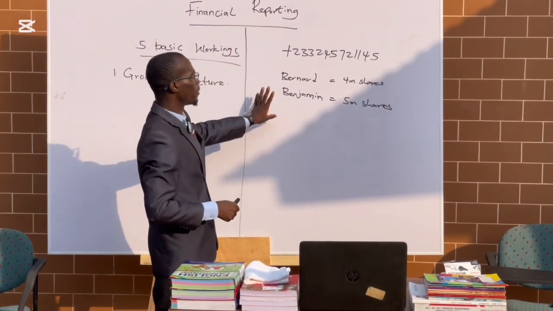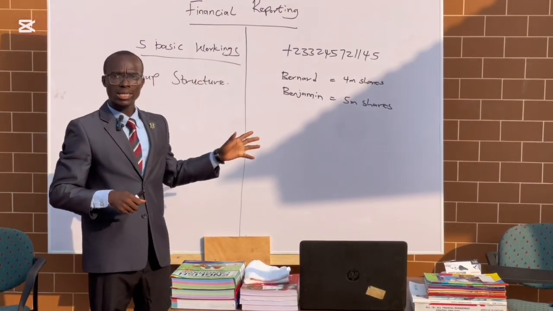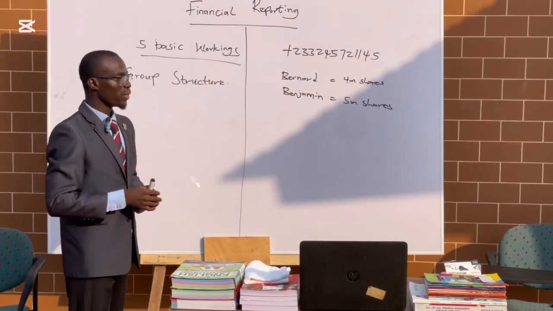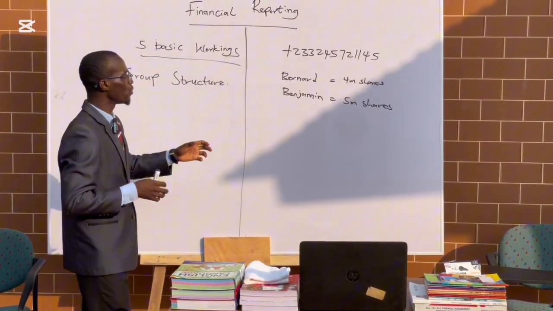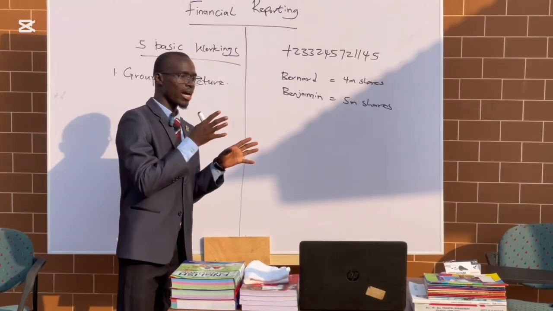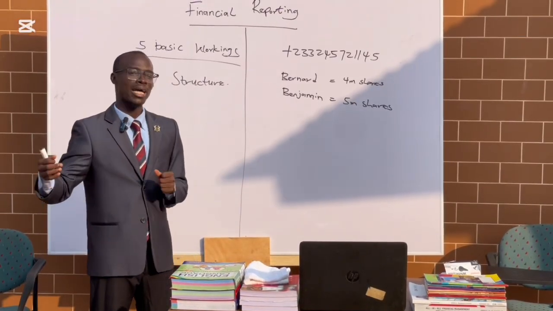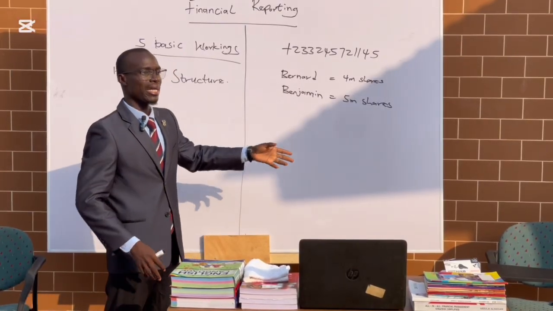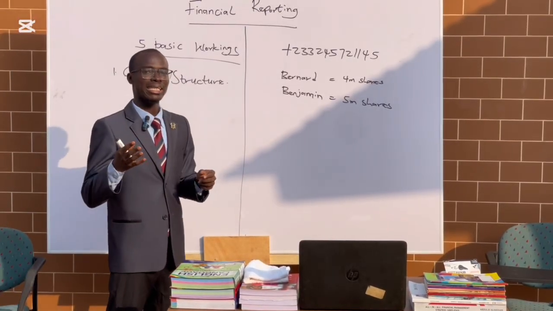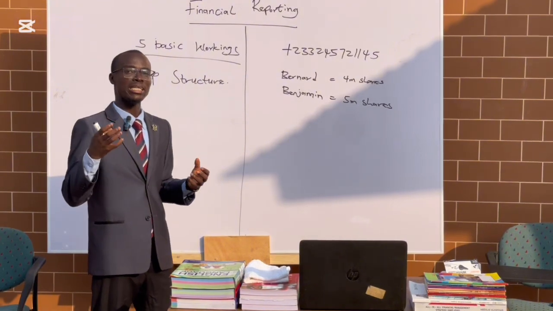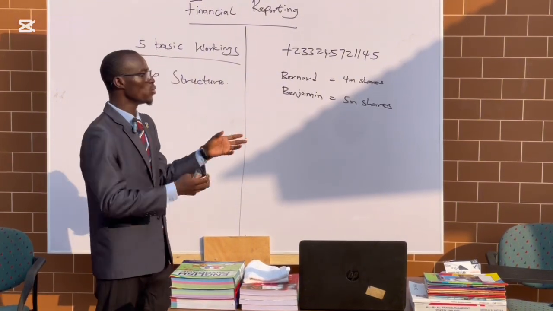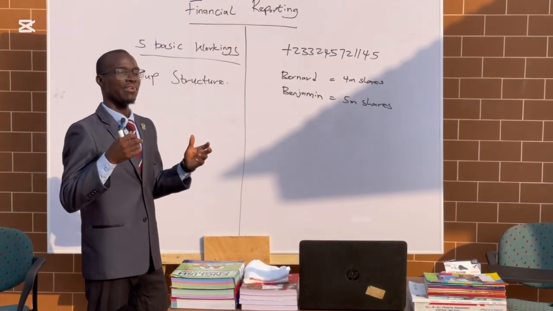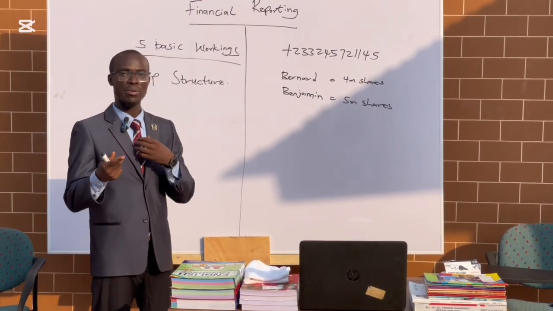Based on this, you should be able to know the group structure. If you want to know the group structure, you base it on the number of shares that an organization has acquired from another organization. If that organization has more shares, then, as we discussed yesterday, what makes somebody have control? The moment you get the percentage of ownership, you should know whether that company is a parent or a subsidiary.